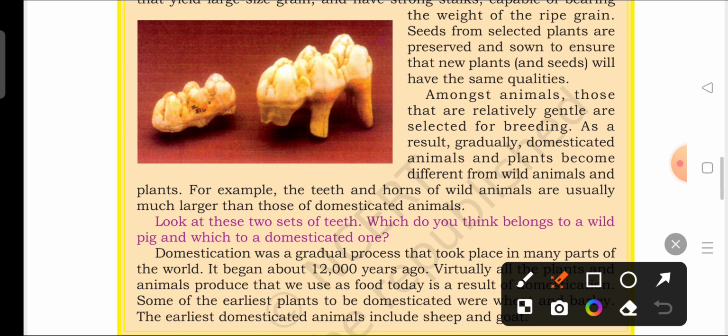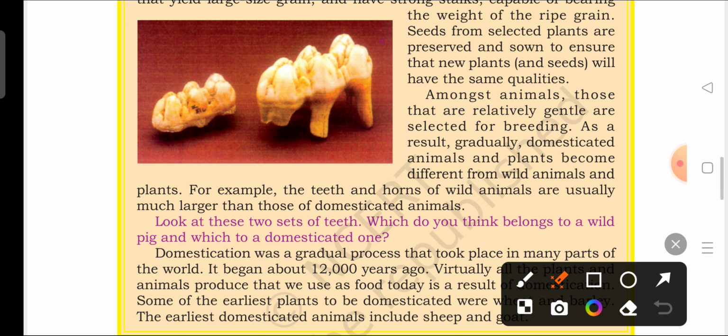Now let us see how animals were domesticated. Among animals, those that are relatively gentle are selected for breeding, as we have already discussed. Those who will not harm human beings, those who will not bite or eat away human beings, are selected for breeding. Because a goat will not eat away human beings, cattle will not eat away human beings, dogs will not eat away. What they can do is only bite, but they are not going to eat.